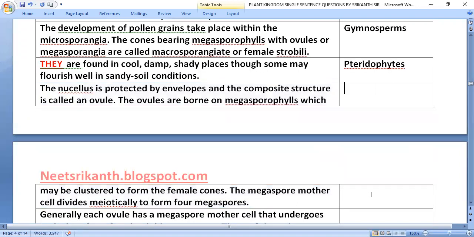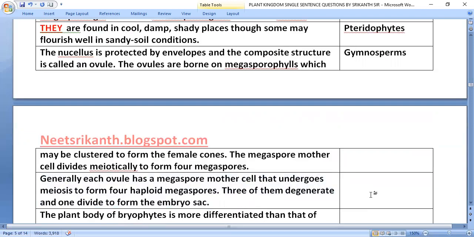The nucellus is protected by envelopes and the composite structure is called an ovule. The ovules are borne on megasporophylls which may be clustered to form the female cone. Megaspore mother cell divides meiotically to form four megaspores, that is in gymnosperms.